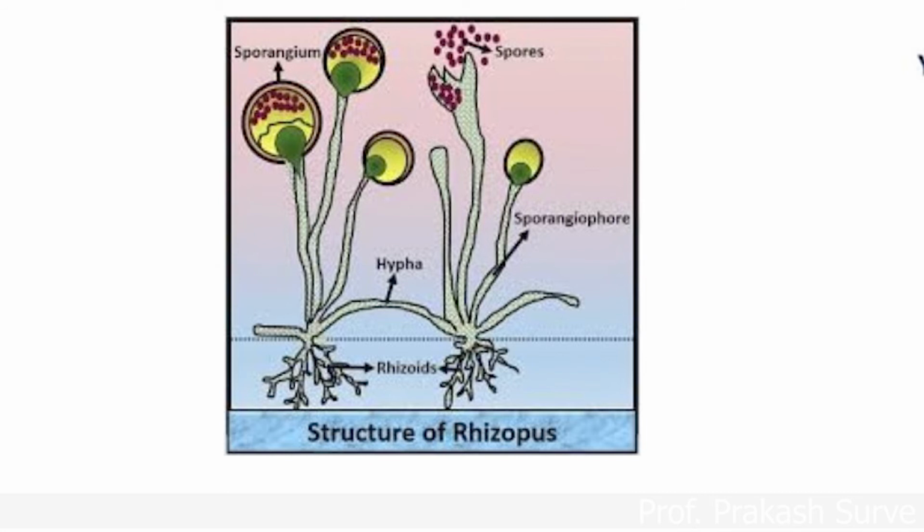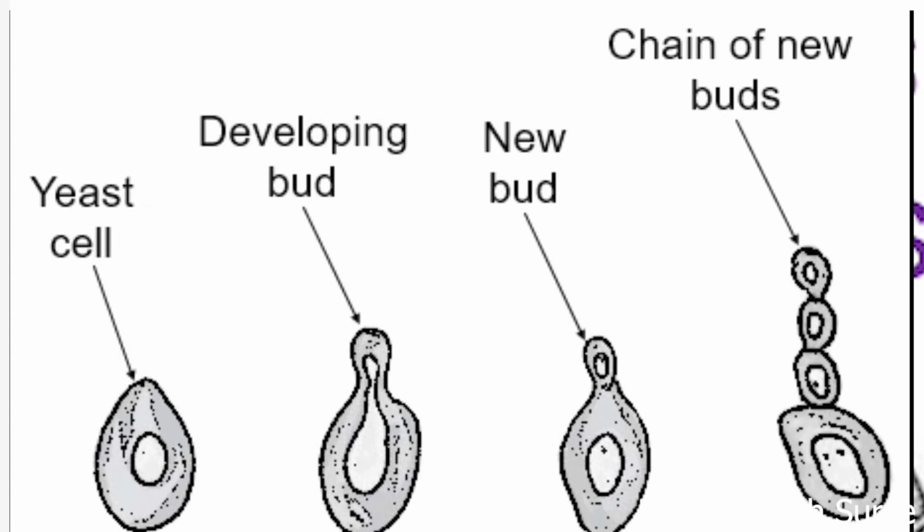Fragmentation means the whole filament, the hyphae, breaks down to form two separate organisms. Budding we observe in the case of yeast, where a single cell produces a bud, and then that bud grows and attains a full size, and afterward gets released. So two separate yeast cells are formed from this.